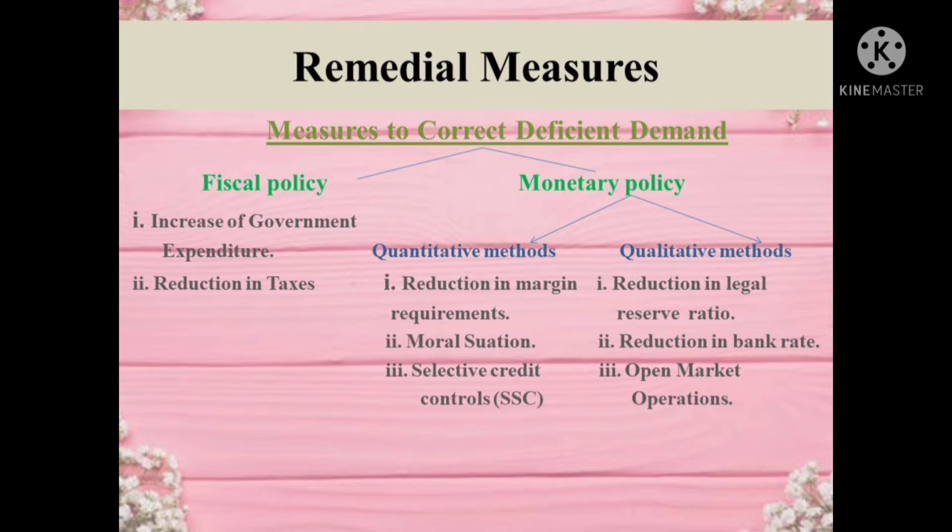Point number 3, open market operations. Open market operations refers to the sale and purchase of securities in the open market by the central bank. It directly influences the level of money supply in the economy. During deficient demand, the central bank starts purchasing securities from the open market. It increases the money supply, enhances the purchasing power capacity, and increases the level of aggregate demand in the economy.